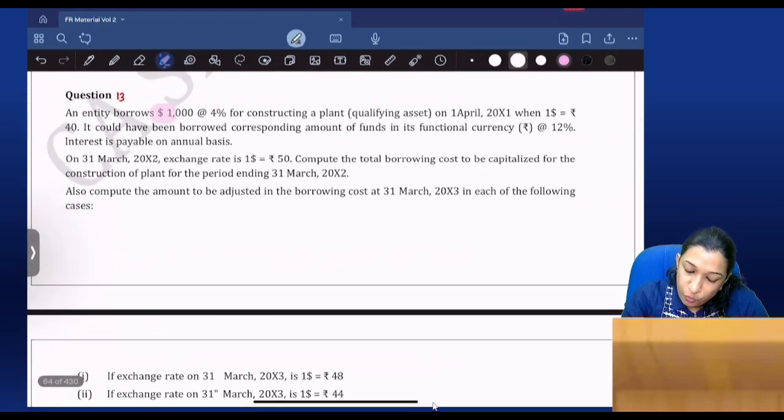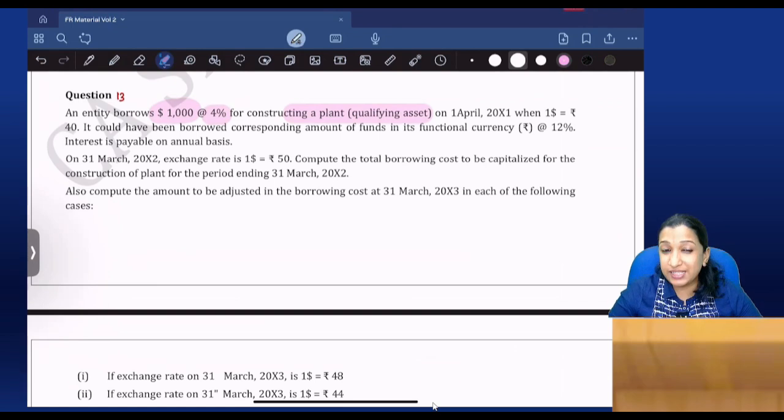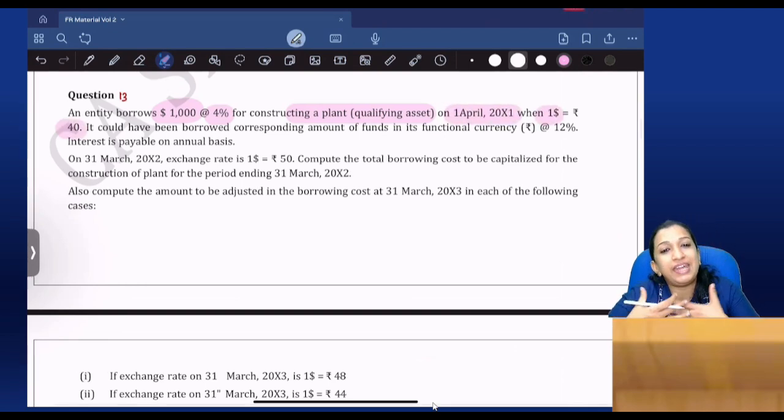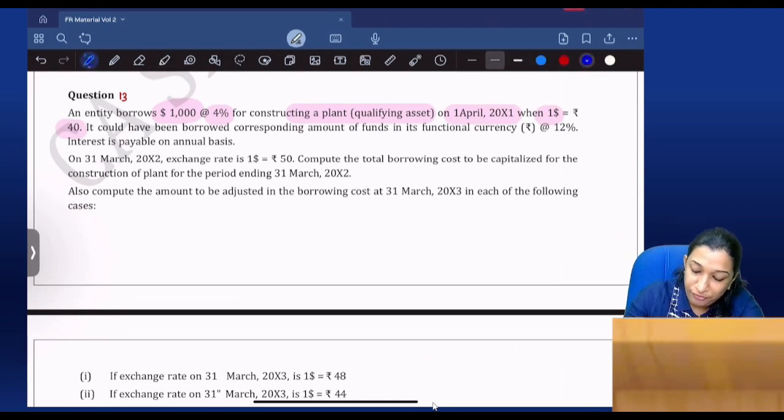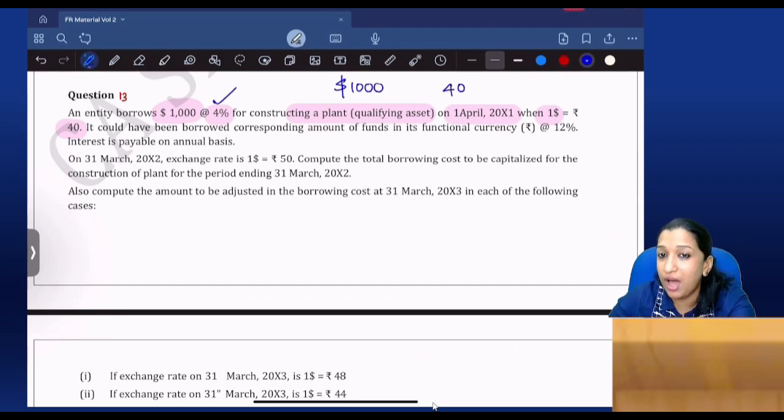An entity borrows $1,000 at 4% interest for construction of a qualifying asset on 1st April 2011. $1 is equal to 40. So when you have taken the loan, $1 is equal to 40. Up to this, are you clear? So you have taken a loan of $1,000. $1 is equal to 40, and the actual interest rate you have to pay in foreign currency is 4%.